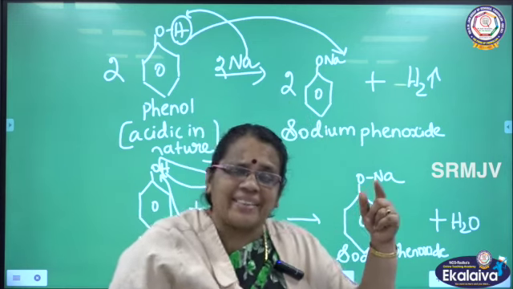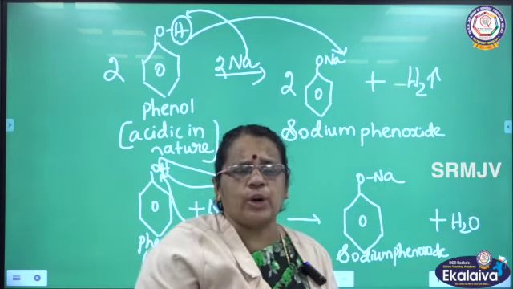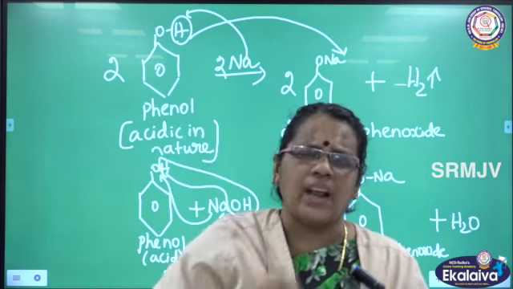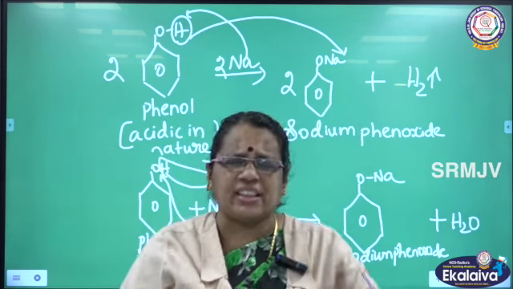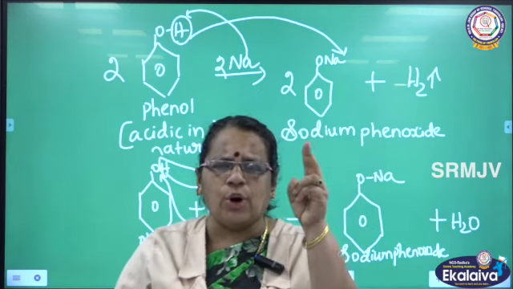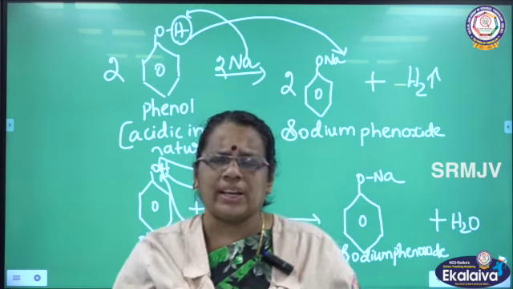Hydrogen is replaced and sodium is substituted in the place of hydrogen. I got sodium phenoxide with the liberation of hydrogen. This is the first proof for the acidic nature of phenol. What is the second proof? You have to write one more reaction.